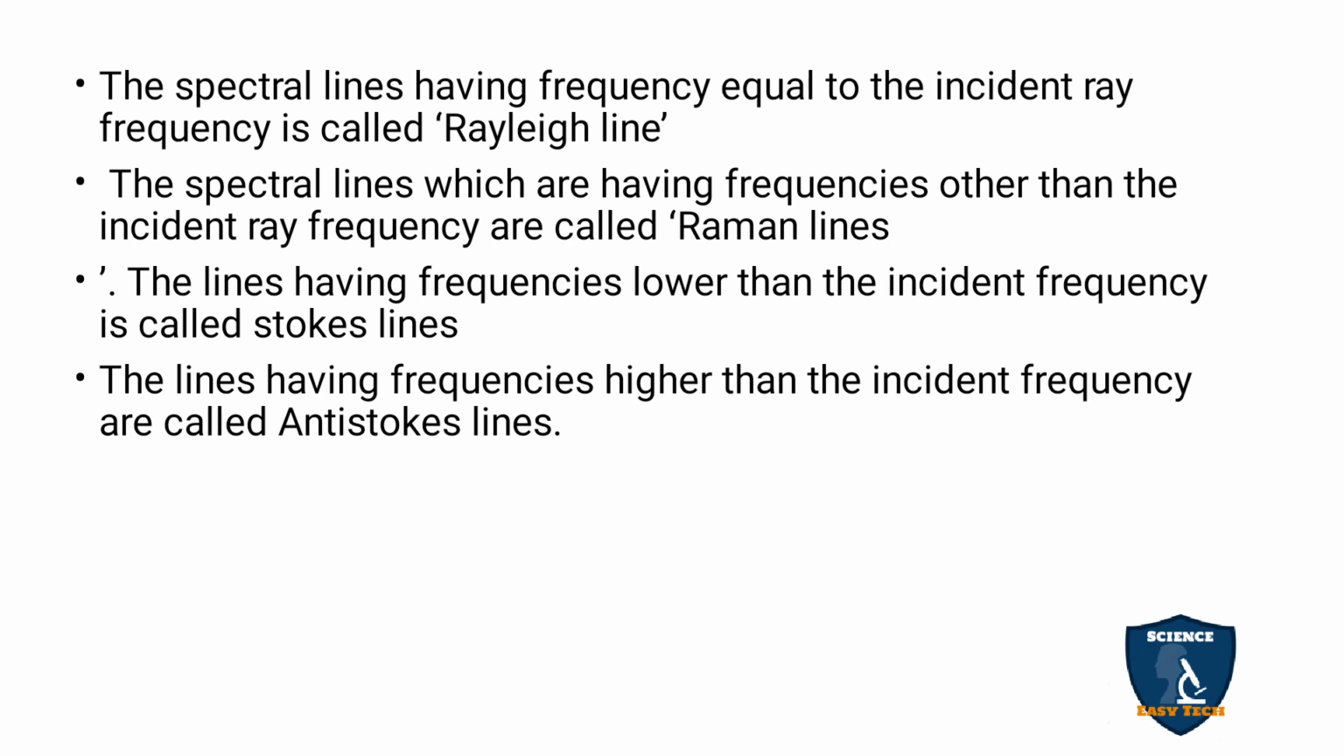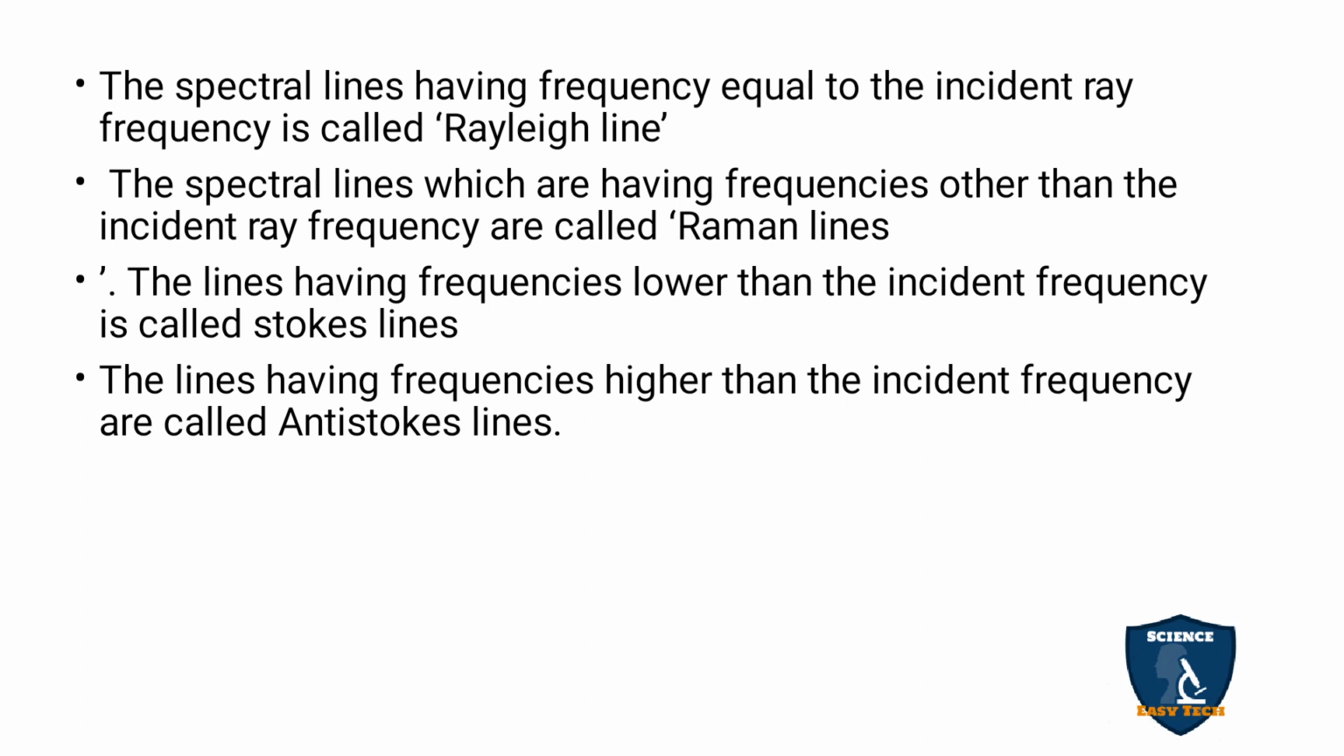The changed lines are called spectral lines. When the frequency is equal to the incident ray, it is called Rayleigh's line. In Rayleigh scattering, the incident ray and the scattered ray have the same frequency. But in Raman scattering, the incident ray and scattered ray are not the same; the scattered ray has a different wavelength or frequency. That is called the Raman line.